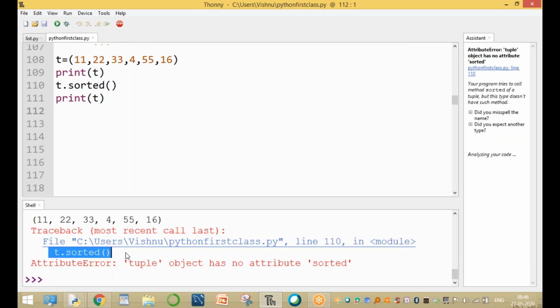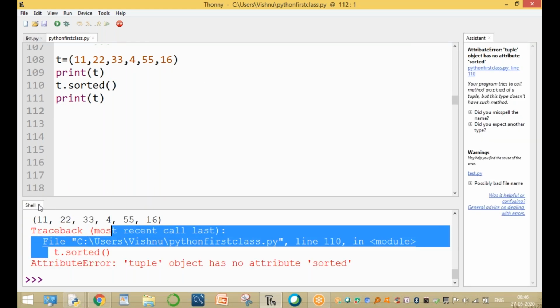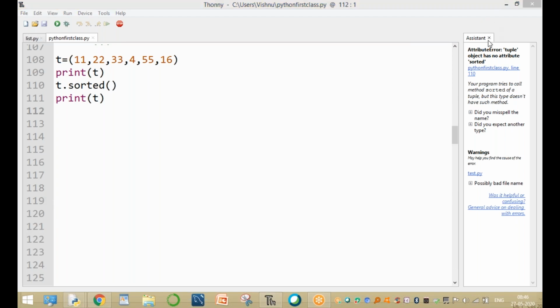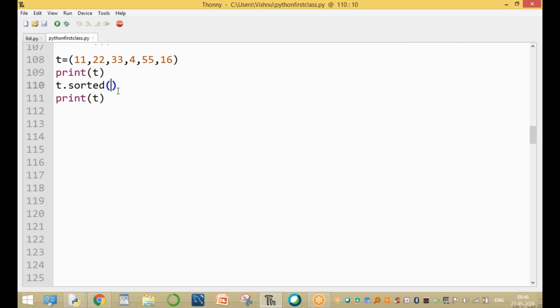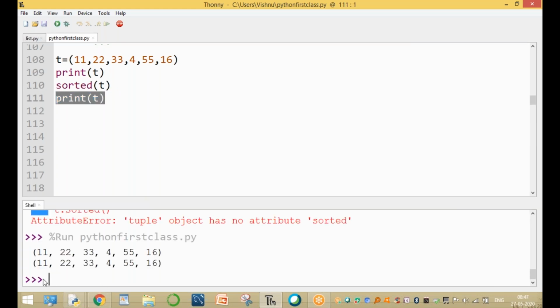Okay, declare the value. Now it means sorted of t. Here, very important: the value is sorted of t. Sorted of t is very important. Now this is not sorted of t. After sorting, the value here is the original value.